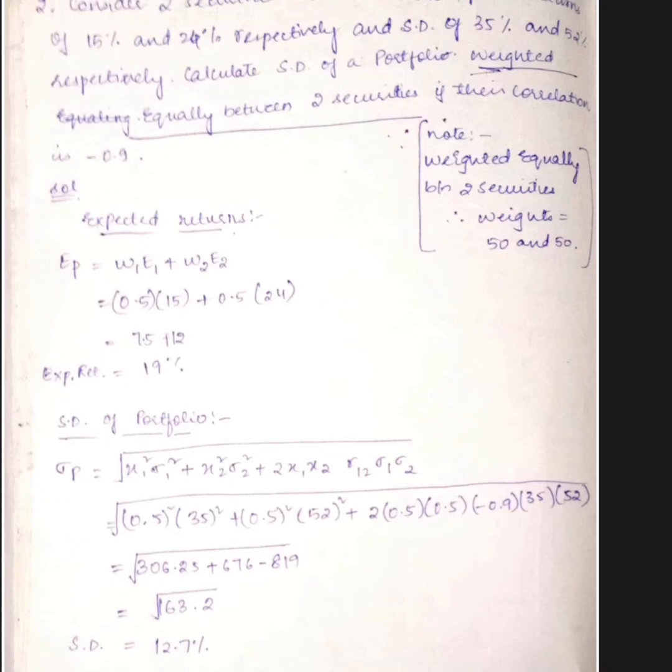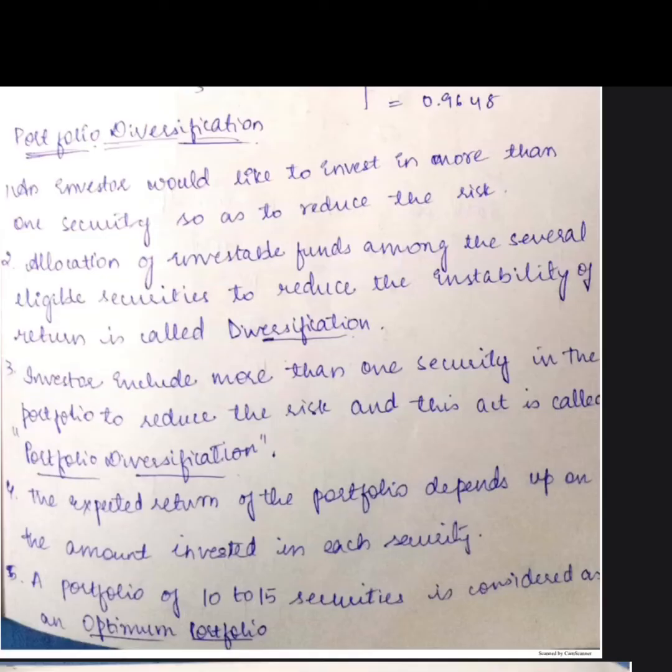Now we are going to see portfolio diversification. Okay, it is very simple, girls. Diversification is nothing but instead of investing in one security, we are investing in more than one security. So in that way we can reduce the risk, right? Now see the first point, girls.